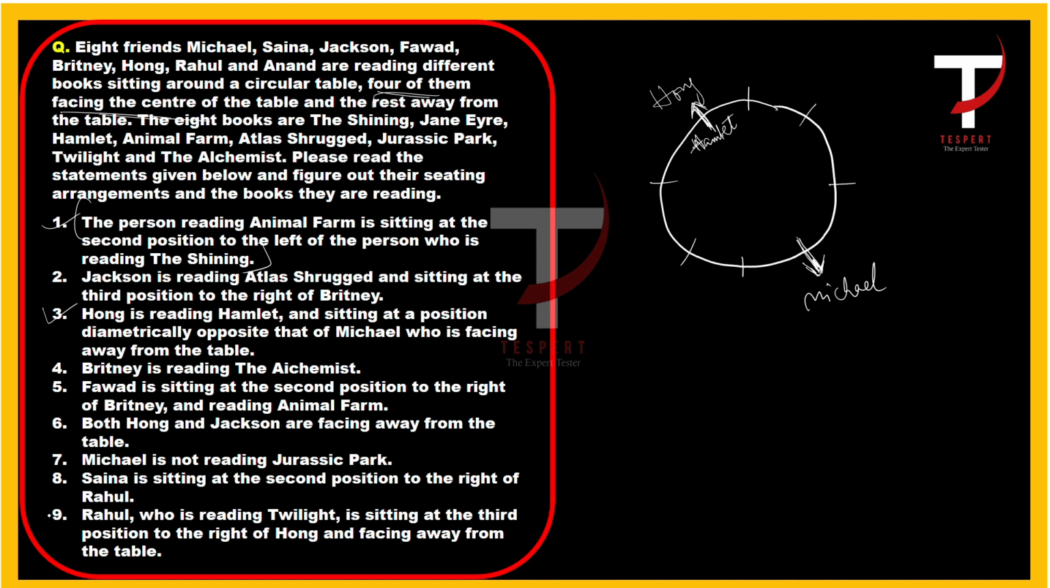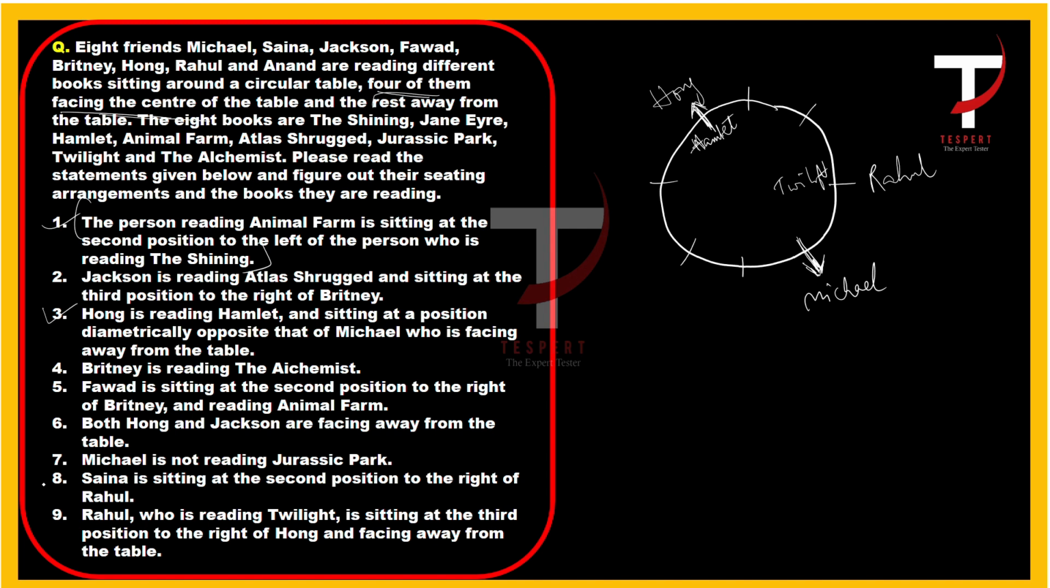And consider statement number 9 now. Rahul, who is reading Twilight, is sitting at the third position to the right of Hong and facing away from the table. So Rahul is sitting third position to the right of Hong. So if Hong is here and if Hong is away from the center, then the right positions will be, this is the first right, second right and third right. This is the third right of Hong, and here Rahul is reading Twilight.